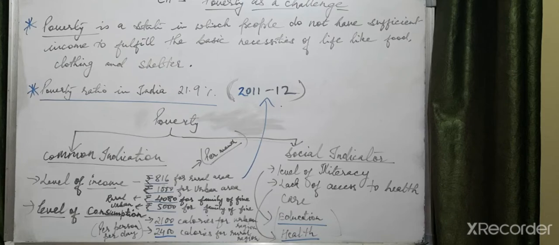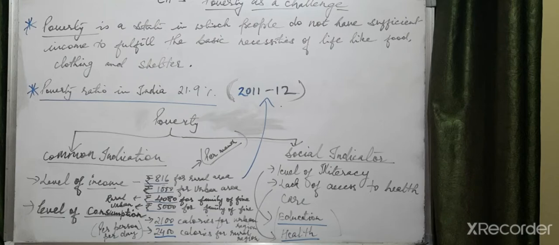According to the new census of 2021-22, which will be calculated this year, the chances are this ratio will decline. But the basic thing is that in fact, every fourth person in India is poor.